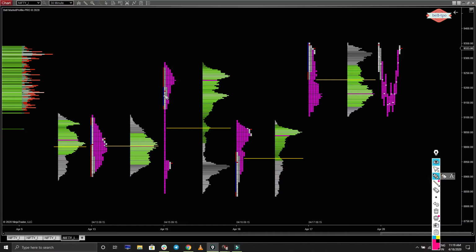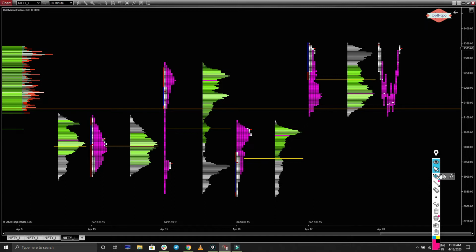Hi friends, yesterday we were talking about single prints. Today we will know the importance of single prints. Okay, now see what happened in the market yesterday. Exactly, the price came near the single prints and bounced back. Can you see? Single prints play an important role.